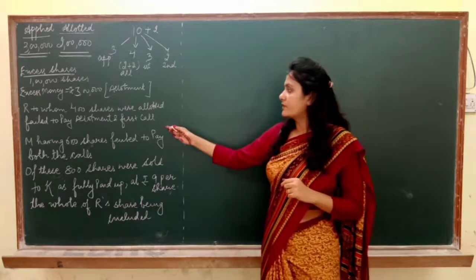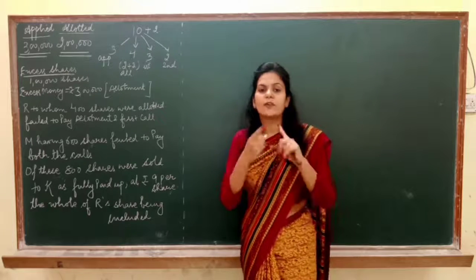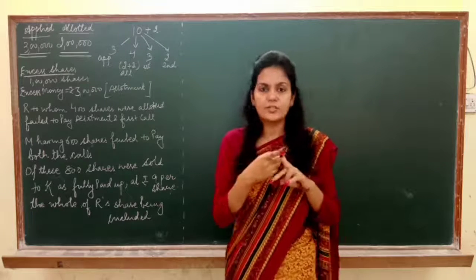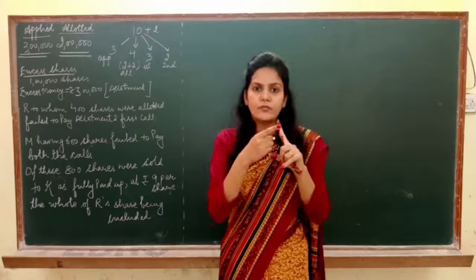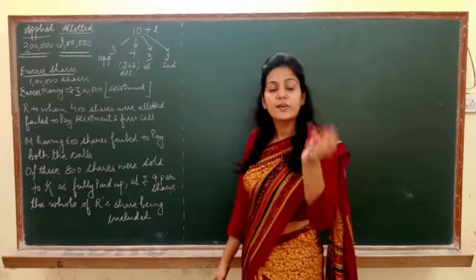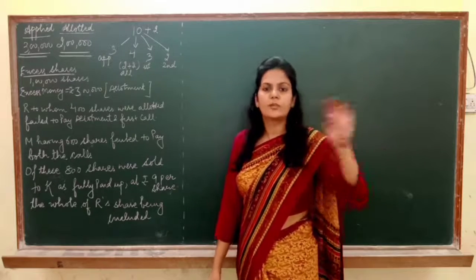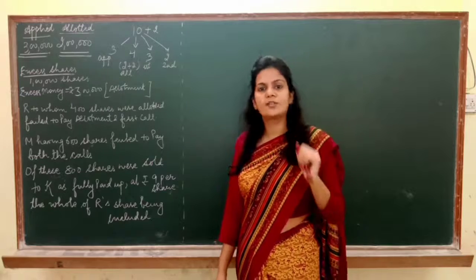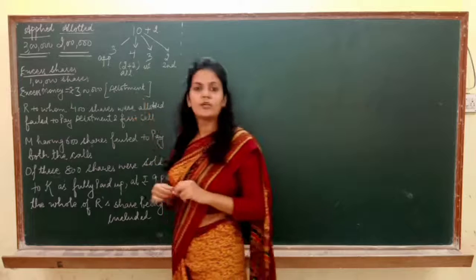You need to understand the conditions which I have already explained to you, that we have to use the concept of applied shares and allotted shares. I explained this in the previous classes also. But this concept will be used if a person fails to pay the installment on which excess money was adjusted. Like in this case, the excess money was adjusted on allotment.